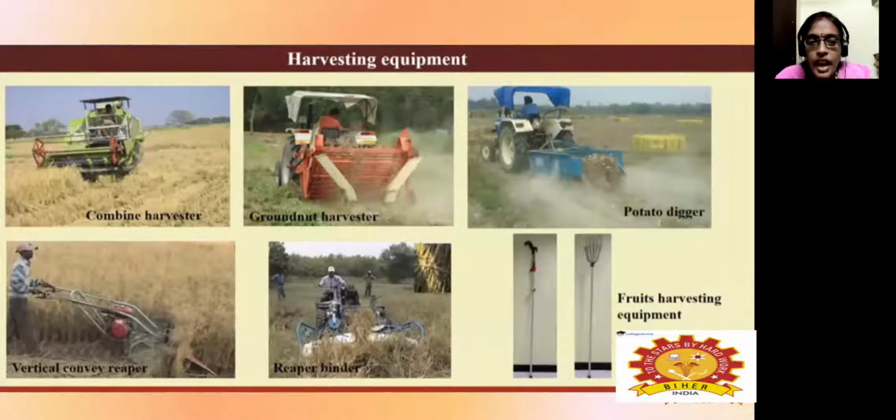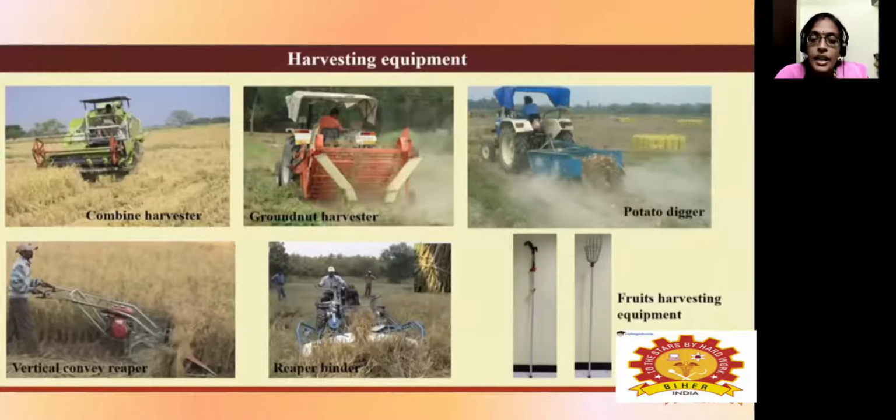Then comes the groundnut harvester. Groundnut is below the ground, so it digs the groundnut along with the vines and then helps to separate them. The potato digger removes the potatoes which are underground. Then the vertical conveying reaper is mostly used for wheat and soybean crops. It can be used for other crops, but certain modifications have to be made.